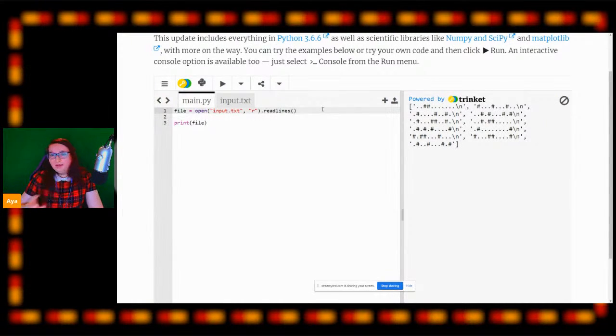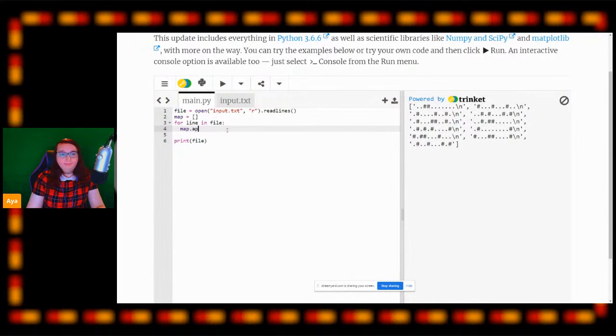So what we need to do now is create another array, and we're going to call this map. And this is going to be an empty array. And now we're going to iterate over our input file. So for line in file, which is going to be a for each loop. And every time we iterate over, line is equal to one of these lines in the array. We're going to map append.